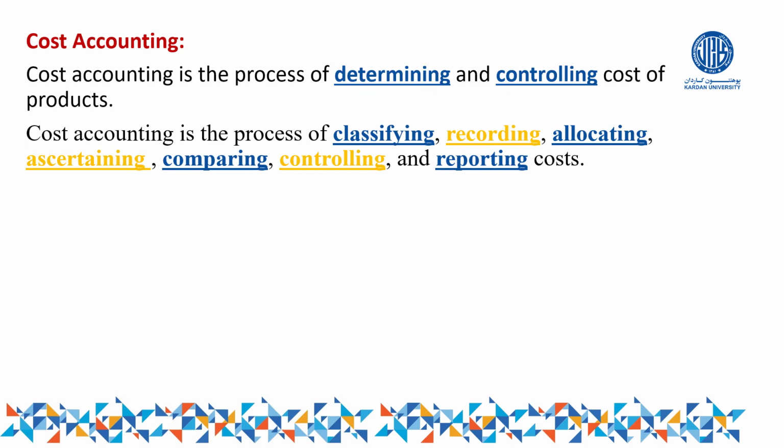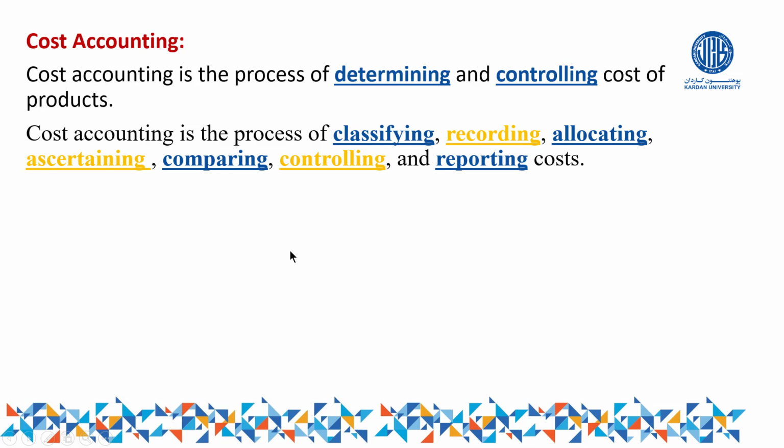Another definition, which is a little bit more elaborated as compared to the first one, is this one. Cost accounting is the process of classifying, recording, allocating, ascertaining, comparing, controlling, and reporting cost. Right? See the point.